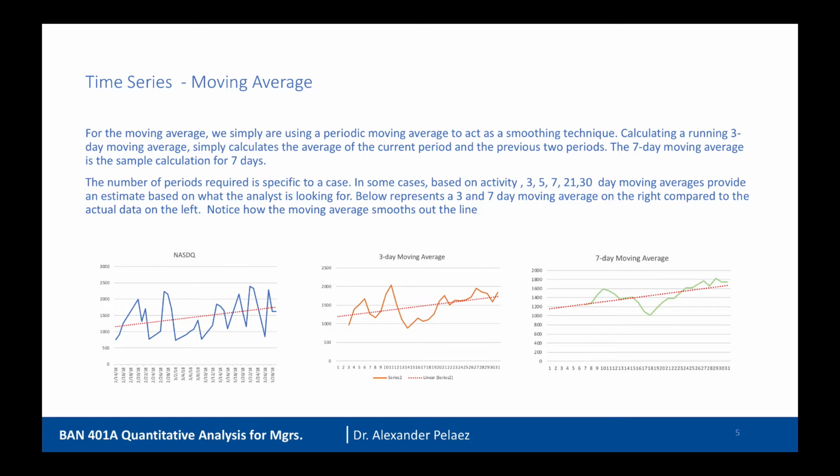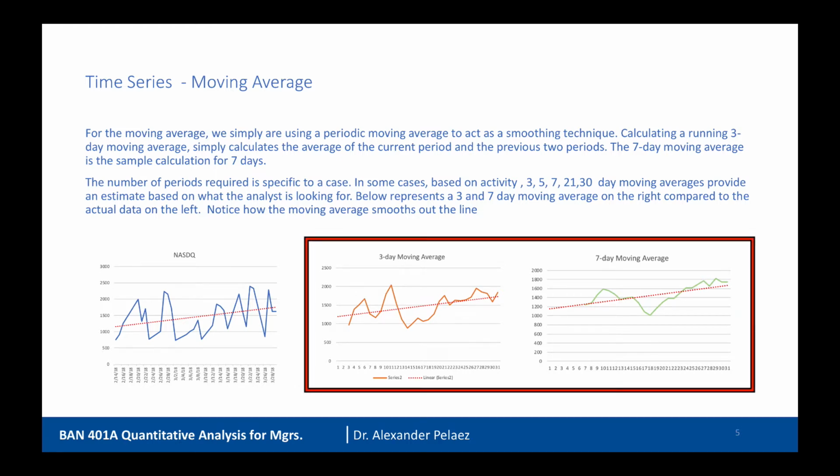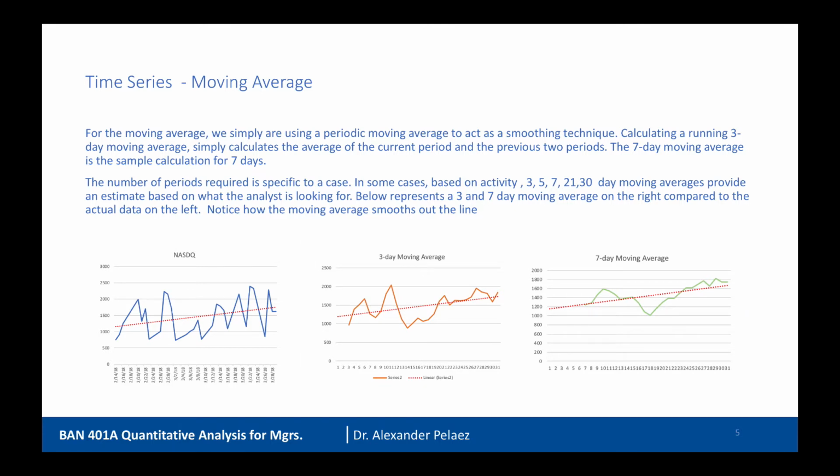So below, we can see from the same set of data what a 3-day moving average and a 7-day moving average looks like. So you can see how the 3-day moving average definitely smooths out the line a little bit. The 7-day average does it a little bit more. And you can then use that 7-day average or 3-day moving average in other analysis, which is usually how the moving averages will work.